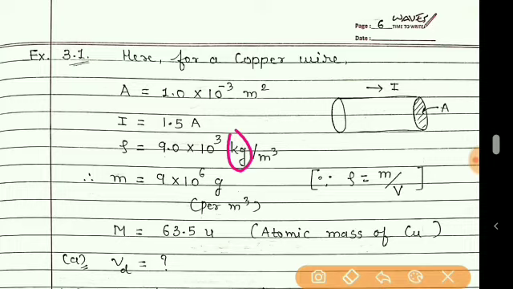So if we consider this mass in terms of gram, then the power will be 3 plus 3, because we are converting from kilogram to gram. So I have written here that the mass of this conductor, that is of copper wire, is 9 into 10 raised to 6 gram per meter cube.